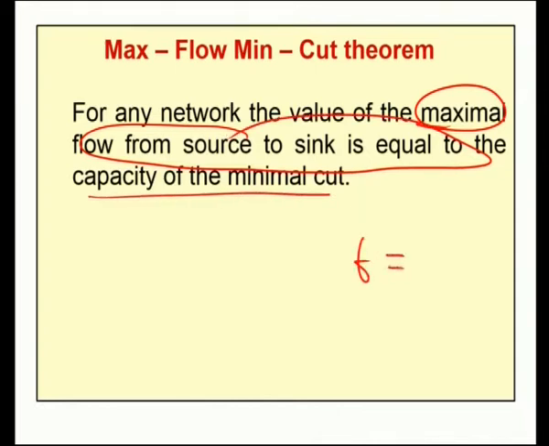F, the maximal flow from source to sink, is equal to the capacity of the minimal cut Ks bar, where S bar is a cut which has the minimum capacity value.